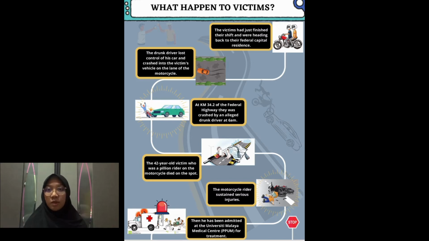I will explain about infographic 3, which is about what happened to the victim. In this case, at 6 a.m., the victims had just finished their shift and were heading back to their home. The drunk driver lost control at kilometer 34.2 of the federal highway and stayed in the wrong lane. One of the victims, who was the pillion rider, died on the spot, while the motorcycle rider sustained serious injuries. Then he was admitted to the University Malaya Medical Center for treatment.